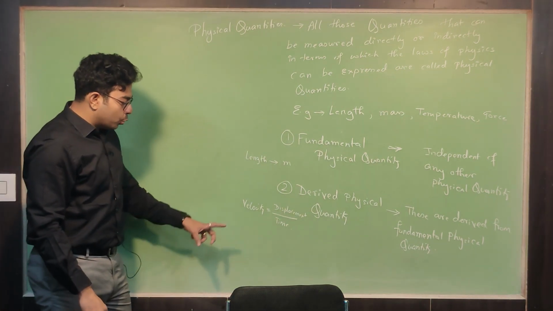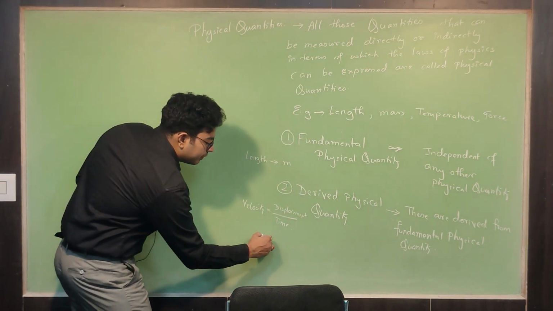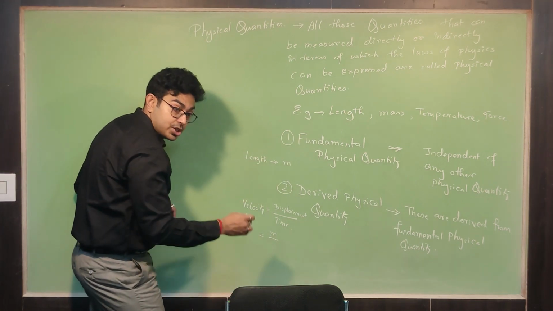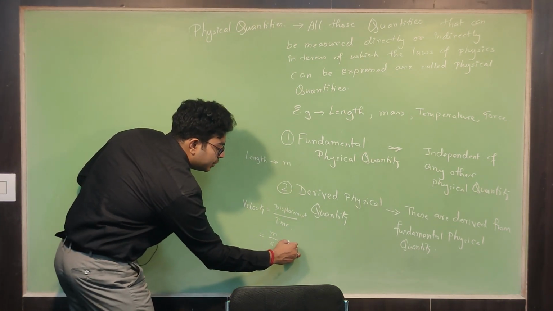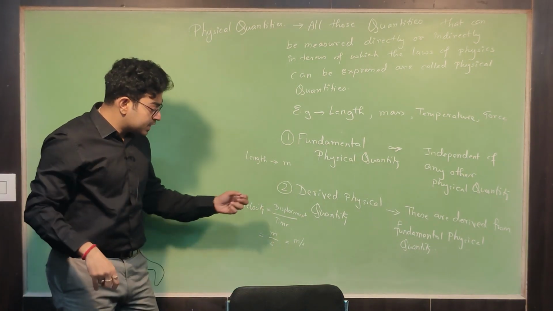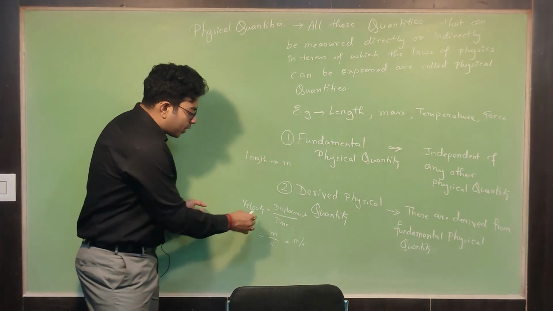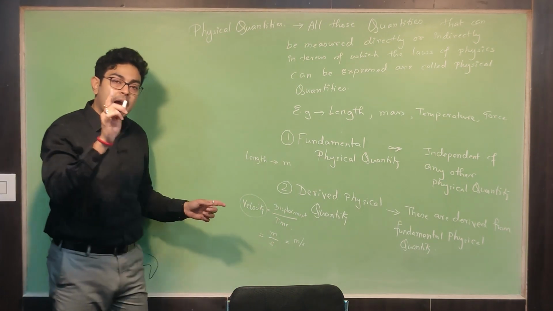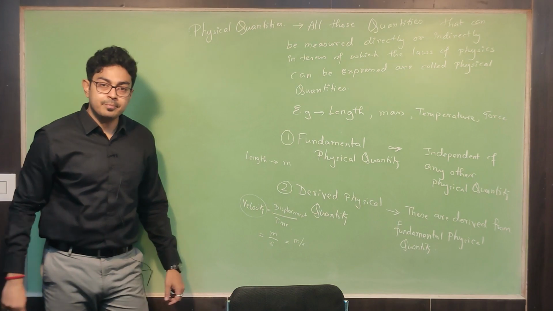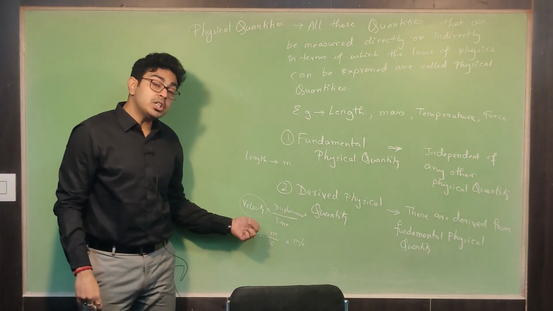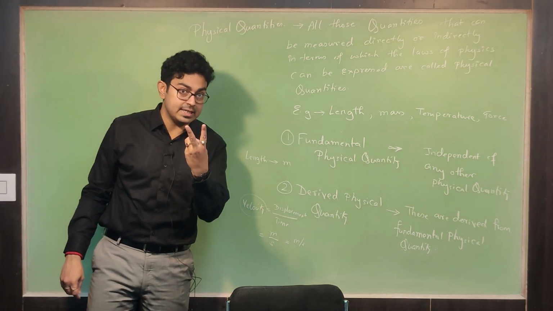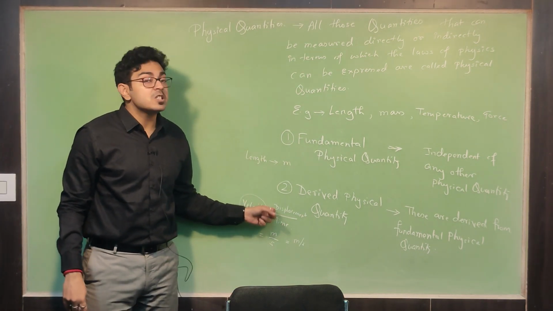Displacement by time. What does that mean? That means the unit of velocity: displacement you are going to measure in meter and time you are going to measure in second. So ultimately the unit of velocity will be meter per second. Now please focus here. If you are talking about velocity, you have to express something about displacement as well as time. So in order to express velocity, you need two different quantities, right? What are these? Displacement, time.